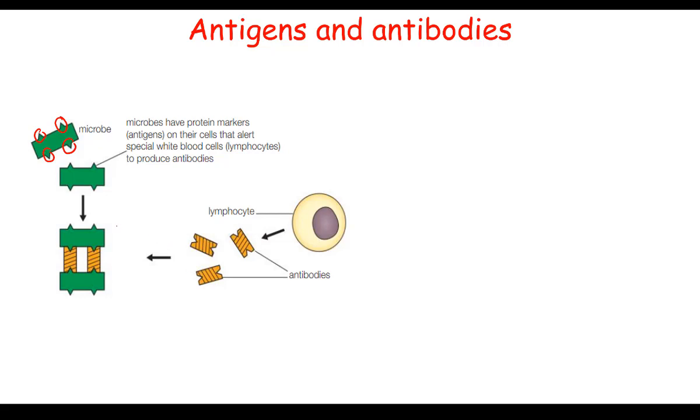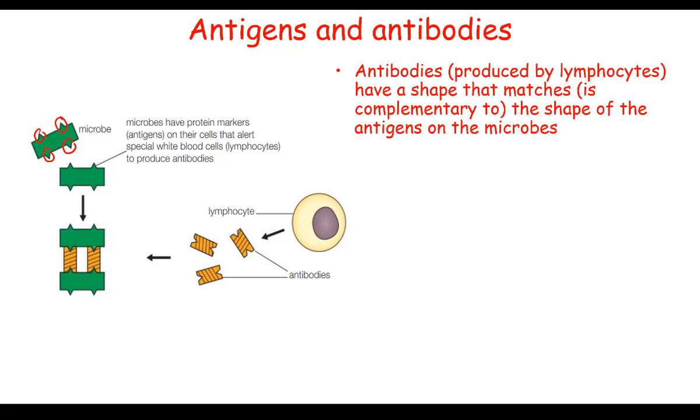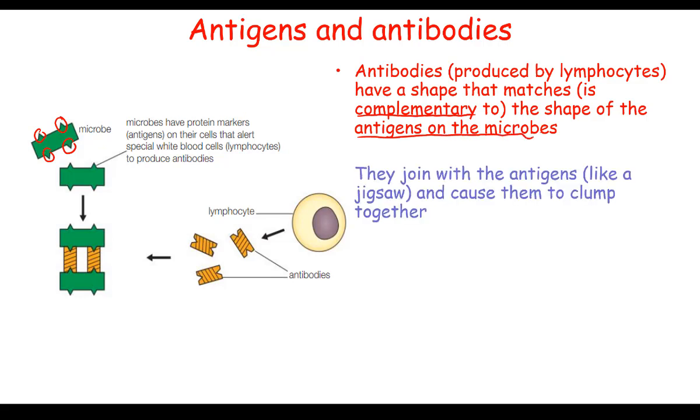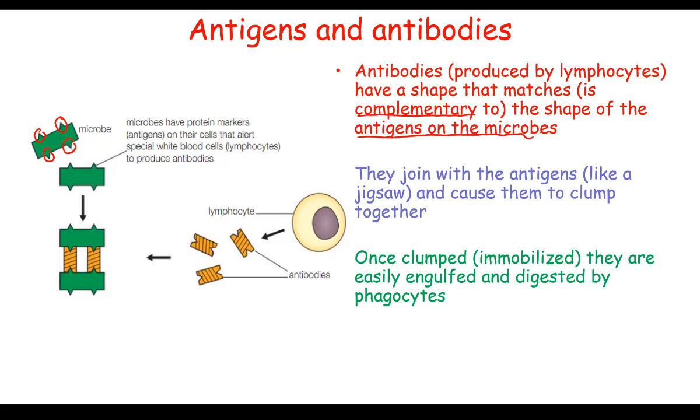The antibodies will then clump together with the antigen, and they will immobilize the pathogen and stop it moving around and spreading the infection. So this is the process. The antibodies which are produced by the lymphocytes have a shape that matches or is complementary to the shape of the antigens on the microbes. They join with the antigens and cause them to clump together. Once they're clumped, they are easily engulfed and digested by the second type of white blood cell, which is a phagocyte.